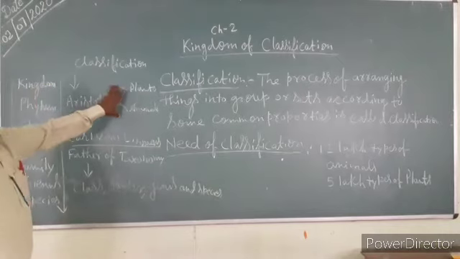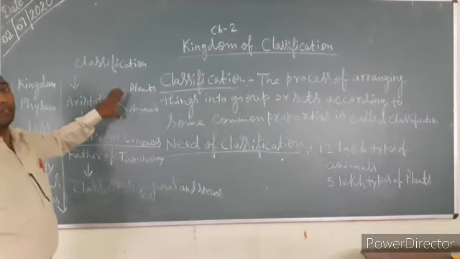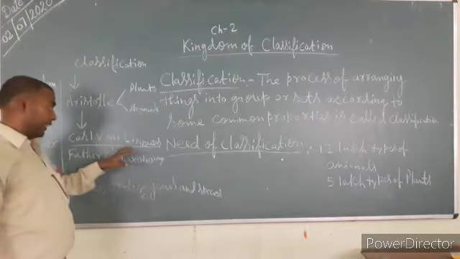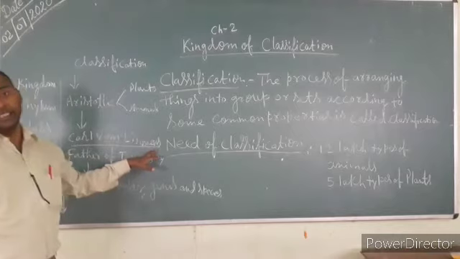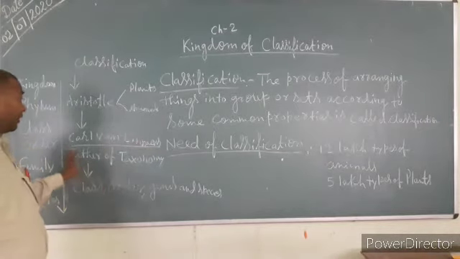But it was not sufficient to segregate living things into plants and animals only. Next, there was a scientist named Carl Linnaeus, or Carolus Linnaeus.